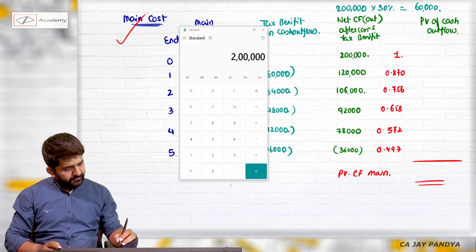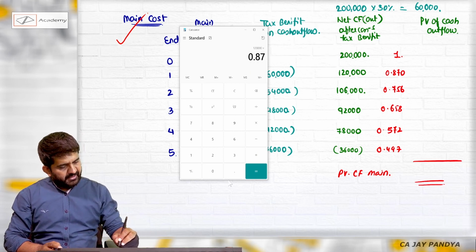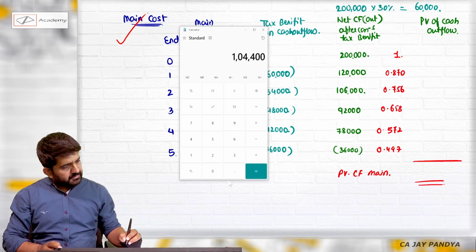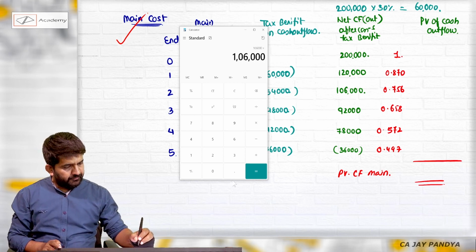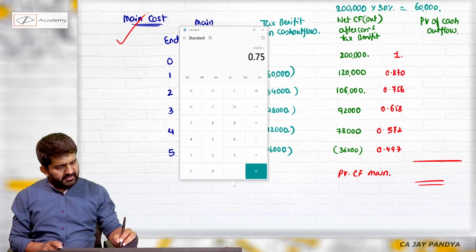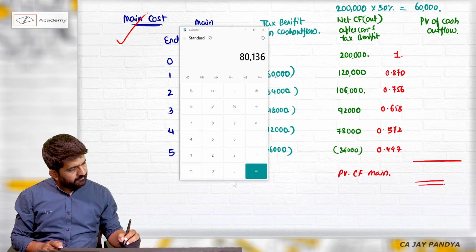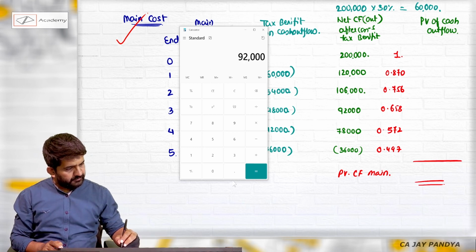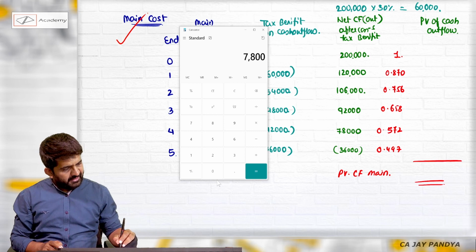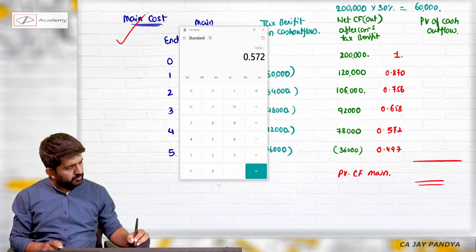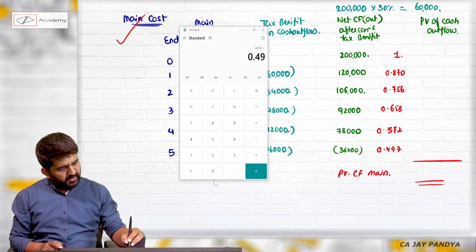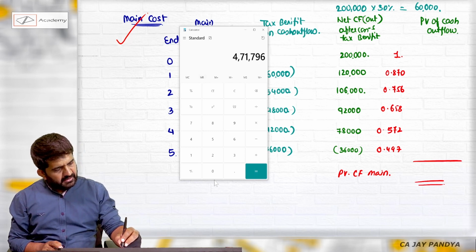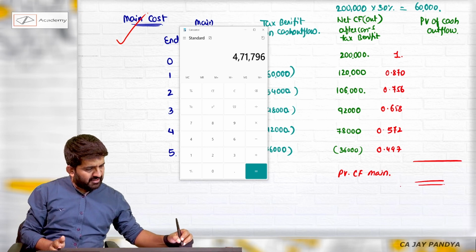2 lakh plus 1,20,000 into 0.870 plus 1,06,000 into 0.756 plus 92,000 into 0.658 plus 78,000 into 0.572 minus 36,000 into 0.497. The answer is 4,71,796.